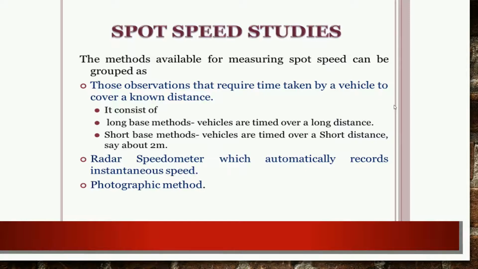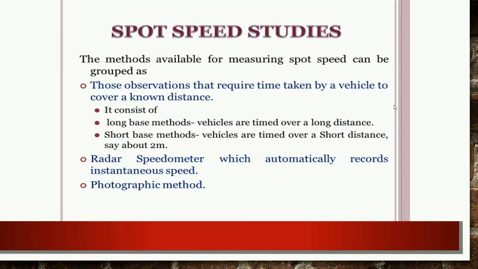One method is the long base method, and the second method is the short base method. The long base method means the vehicles are timed over a long distance, while in the short base method vehicles are timed over a short distance.